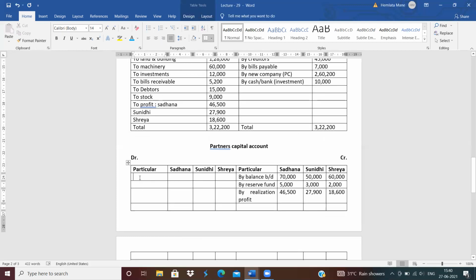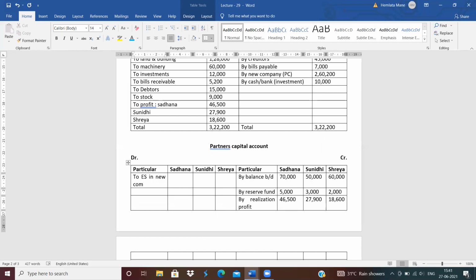That is to equity share capital in new company, distribute among the partners in their profit sharing ratio. How much is the equity share? 2 lakh rupees. So 2 lakh rupees distributed in their profit sharing ratio, that is 1 lakh, next is 60,000 and next is 40,000.